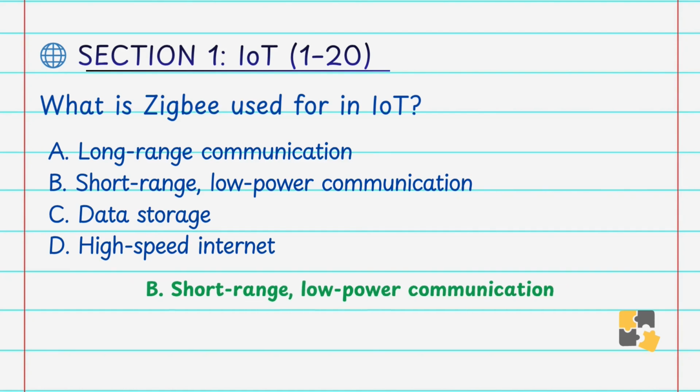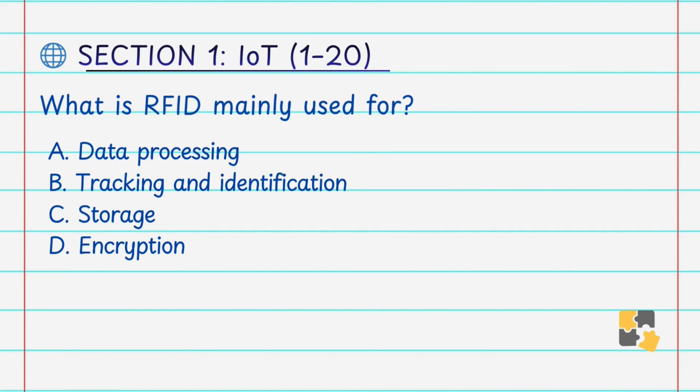Okay. What is RFID mainly used for? A. Data processing, B. Tracking and identification, C. Storage, D. Encryption. Answer is B. Tracking and identification. RFID, that is the radio frequency identification, is used to track objects using the tags and readers. Commonly used in logistics and the inventory system.